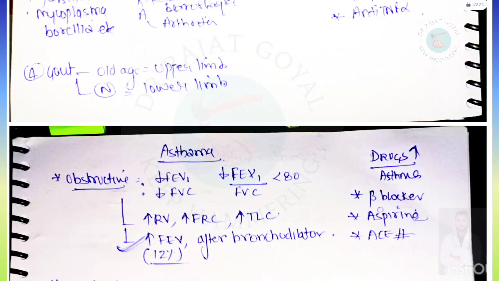Next topic is gout. If we talk about old age, then upper limbs are involved, and normally lower limbs are more involved in gout. So especially in old age, upper limbs are involved, and mostly lower limbs are involved, in which valgus deformity will be there, hallux valgus.